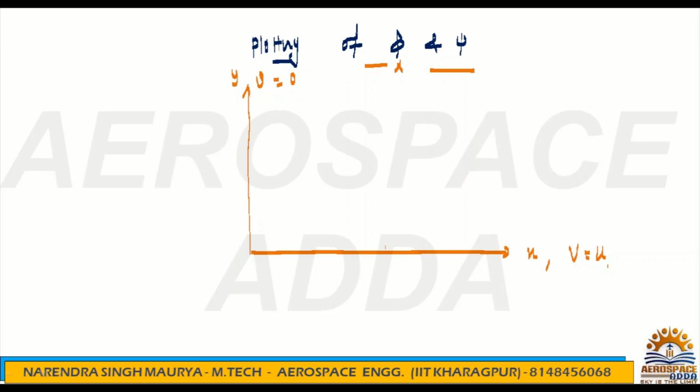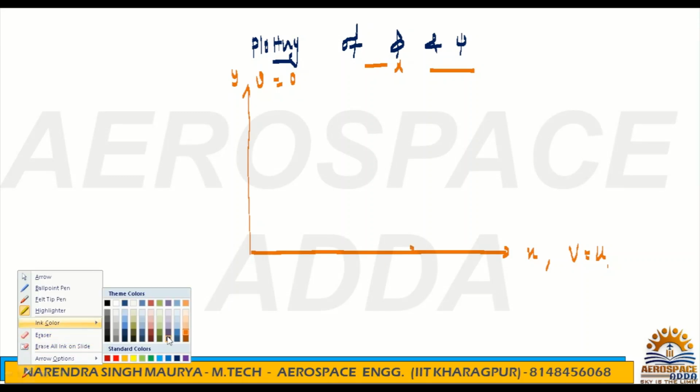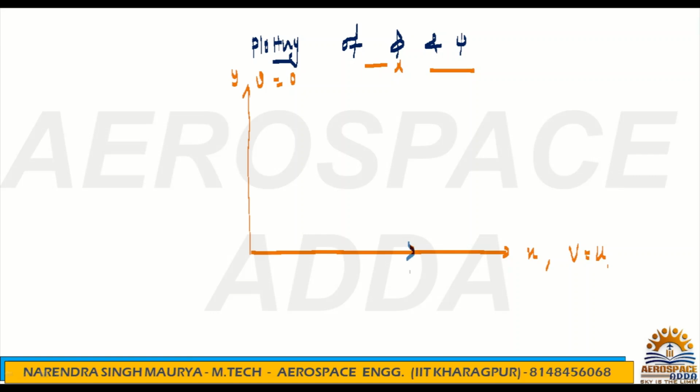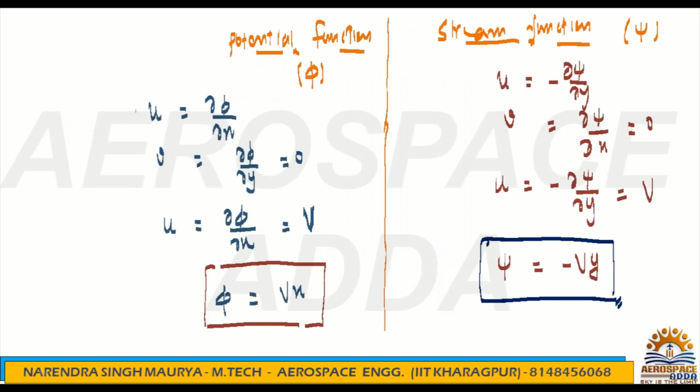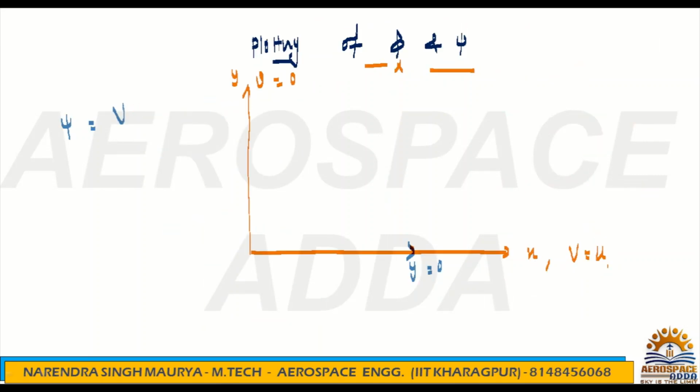What is the value of y on the x axis? On the x axis the value of y is 0, because the stream function is nothing but Vy. So if y is equal to 0, the stream function here is nothing but 0.